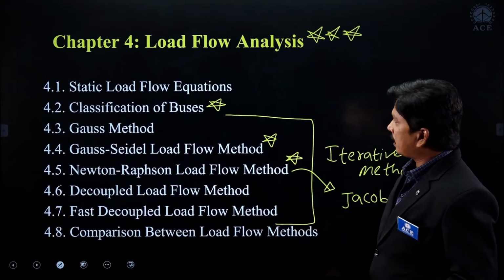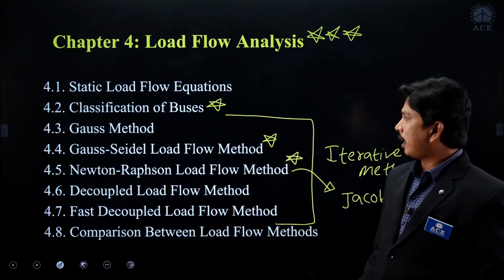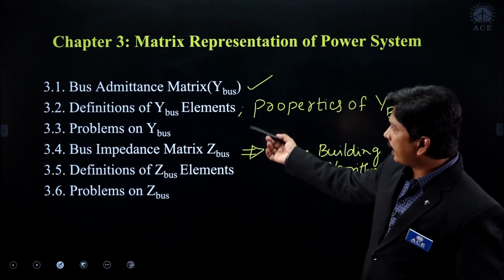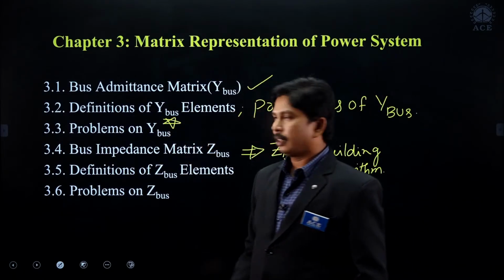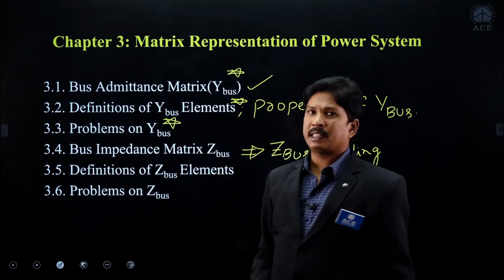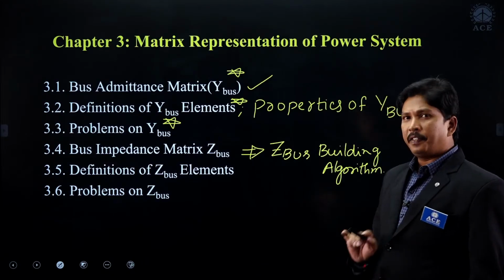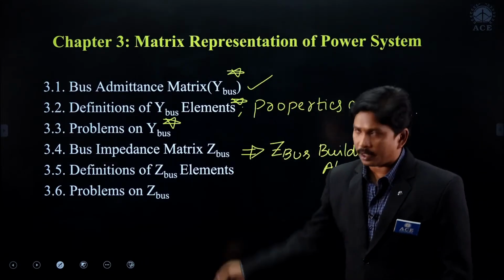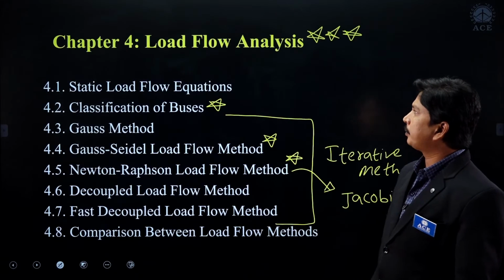Whereas in the previous chapter, you have to concentrate on classification of buses, the Gauss-Seidel method and Newton-Raphson method. And here you have to concentrate more on the problems of the Y bus and elements, and the bus admittance matrix. If it is only GATE, concentrate on these, and if it is another exam, you have to concentrate equally on all the remaining topics also, right?